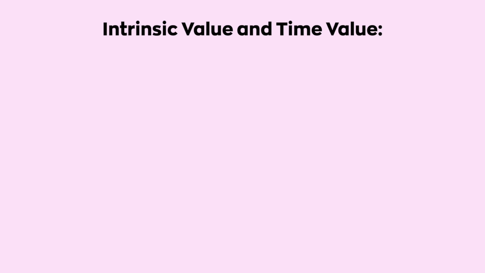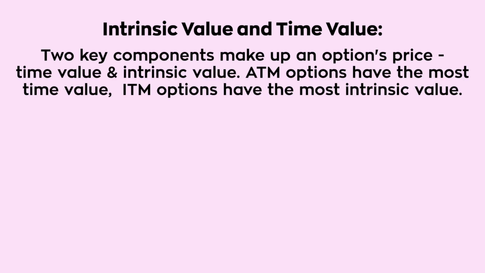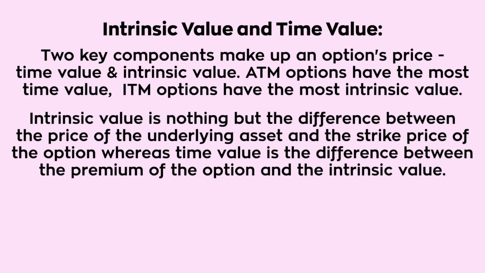Now to intrinsic value and time value. Two key components make up an options price: time value and intrinsic value. At the money options have the most time value, while in the money options have the most intrinsic value. Intrinsic value is nothing but the difference between the price of the underlying asset and the strike price of the option, whereas time value is the difference between the premium of the option and the intrinsic value.